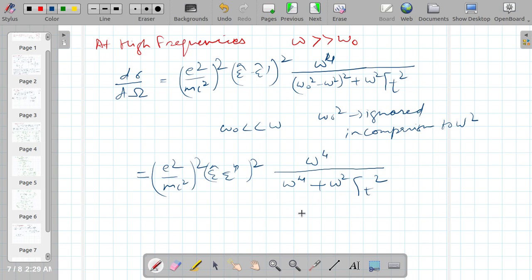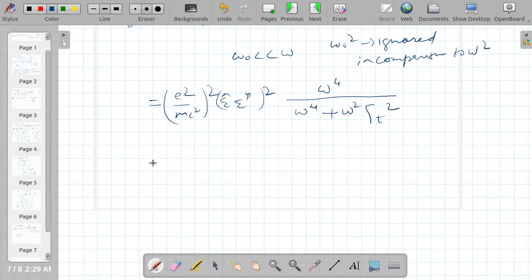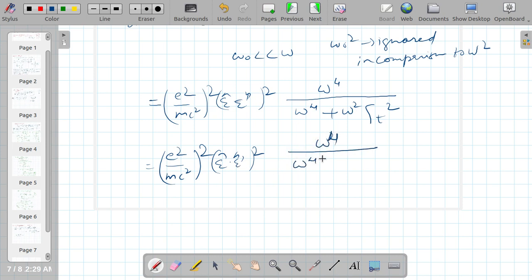Omega square can be taken outside. If I take it outside, then it will become E square over mc square raised to power 2, epsilon prime square, omega 4 whole divided by omega 4 times 1 plus... it can be written in this form, right? So this is our equation for it.